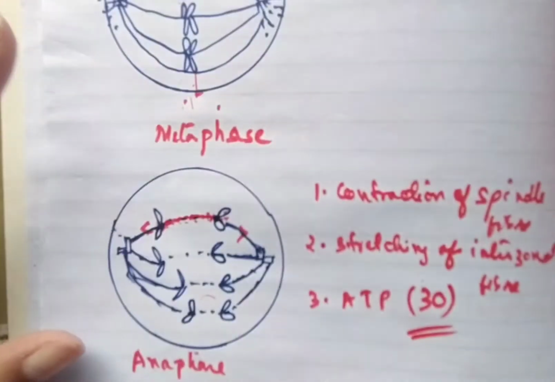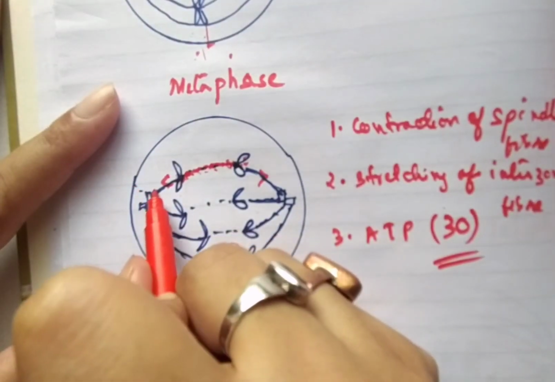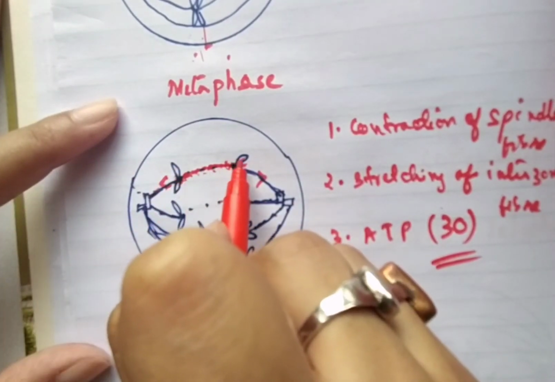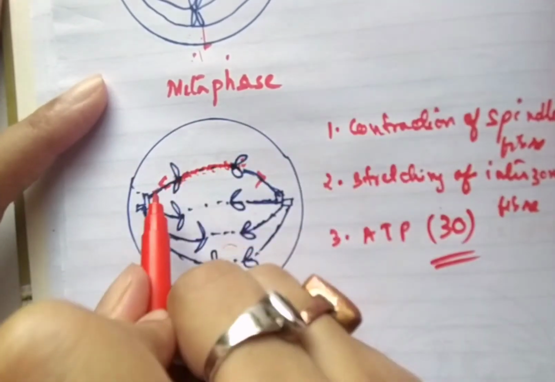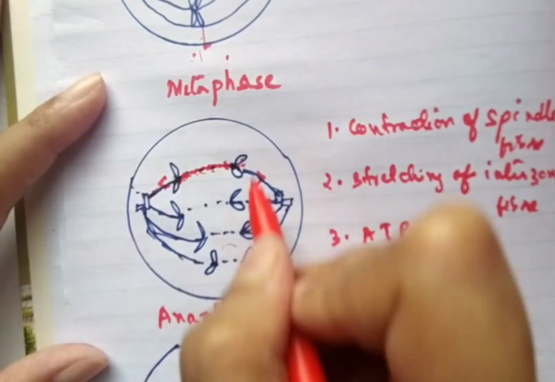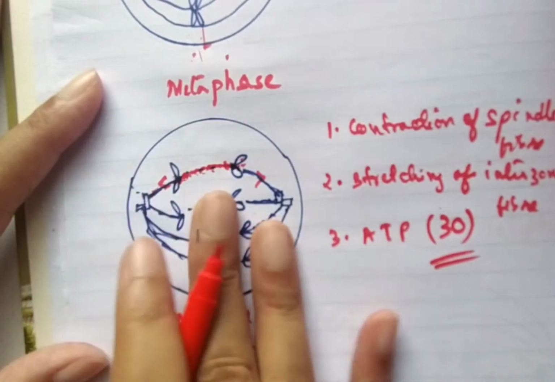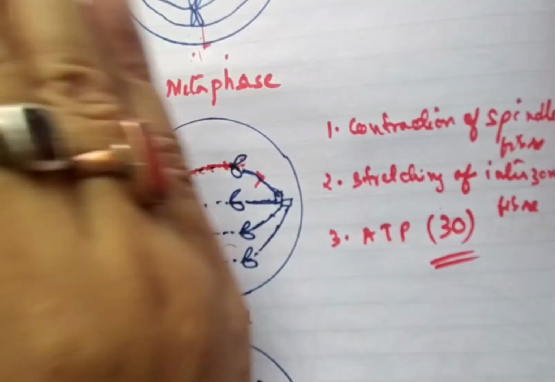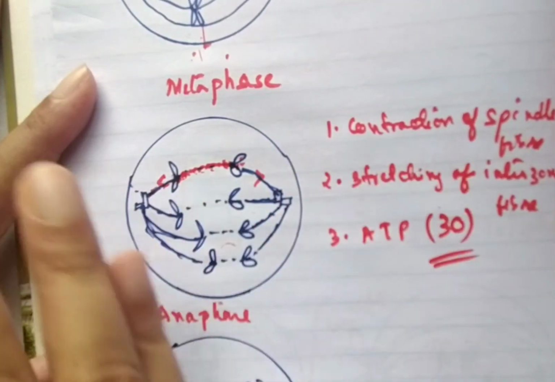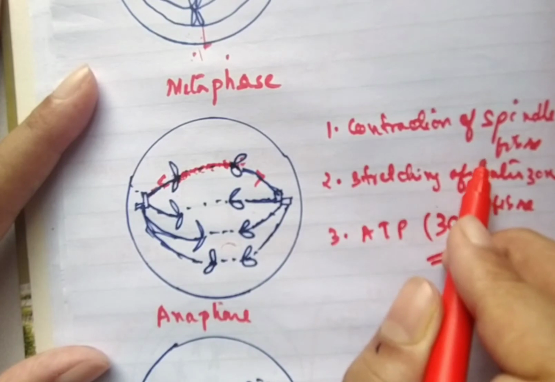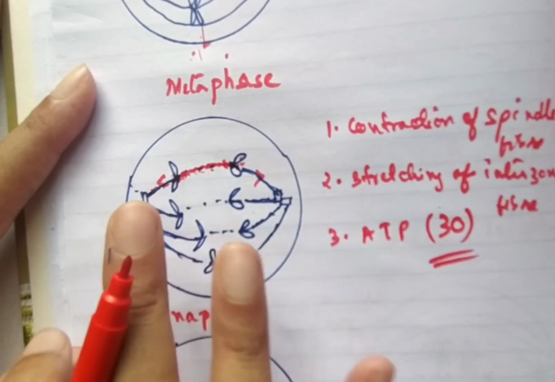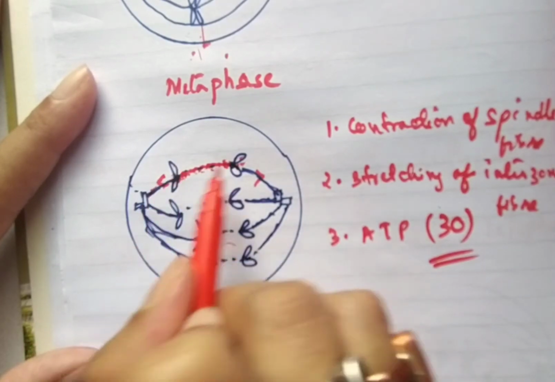And now, as it enters the anaphase stage, the spindle fiber begins to contract more, and as a result the centromere splits. And as the centromere splits, an additional interzonal fiber is formed, and ATP is also consumed in the process, and as a result the chromatids get shifted to the opposite pole. So the factors which are responsible for the shifting are contraction of the spindle fiber, stretching of the interzonal fiber, and the utilization of ATP. Approximately 30 ATPs are used by one chromosome.